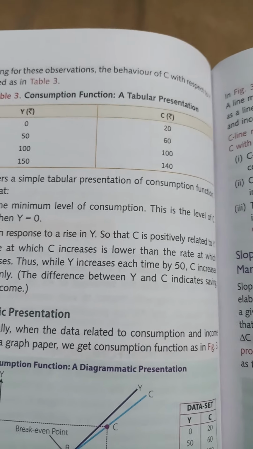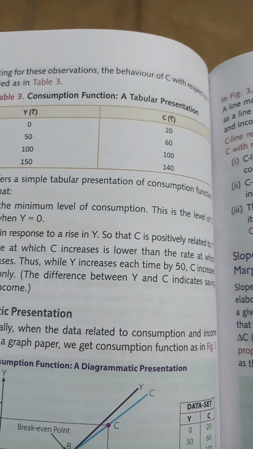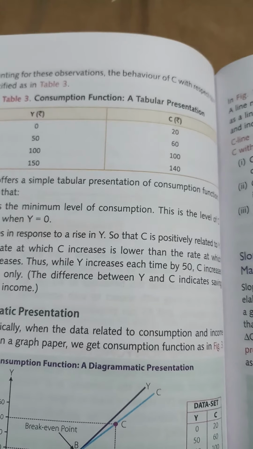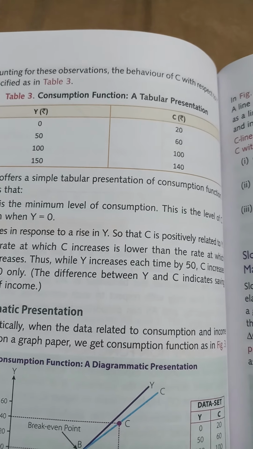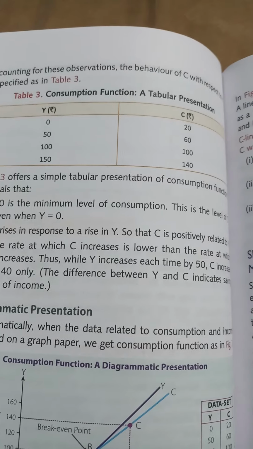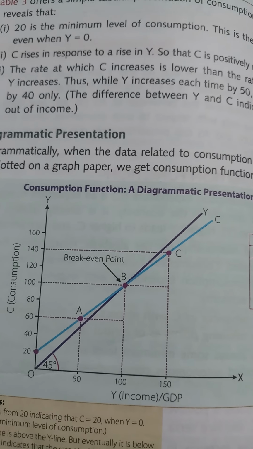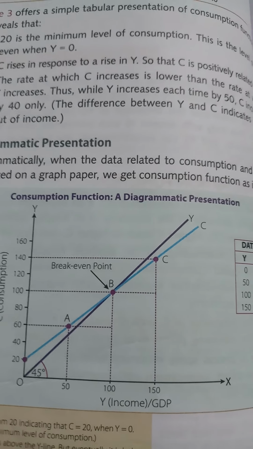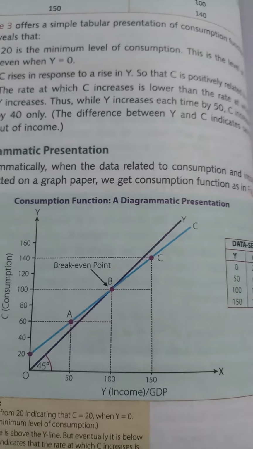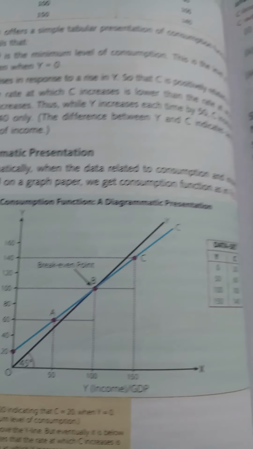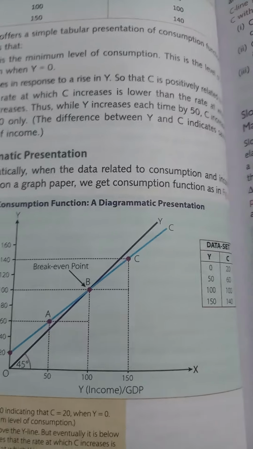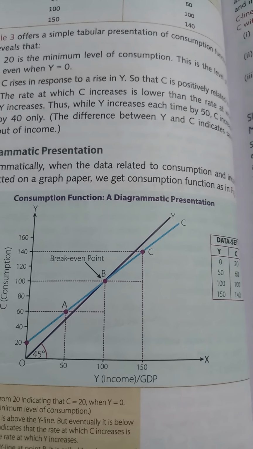Secondly, you can see the lowest value of C is 20. Again, the value of C also increases, and also the rate of increase in C is constant. So you see the blue line starts from 20. It also goes straight upwards because it is increasing, and straight because the rate of increase is constant, and somewhere at point B, both of them touch each other.